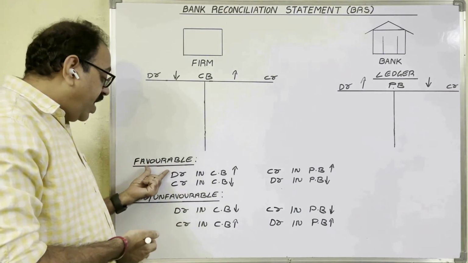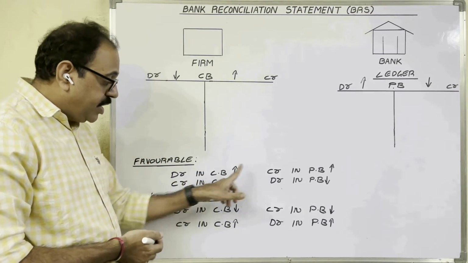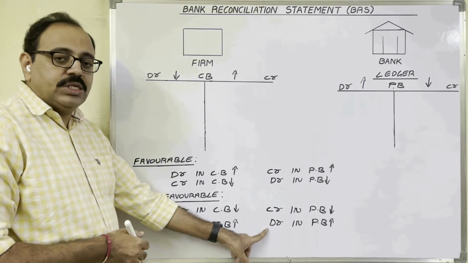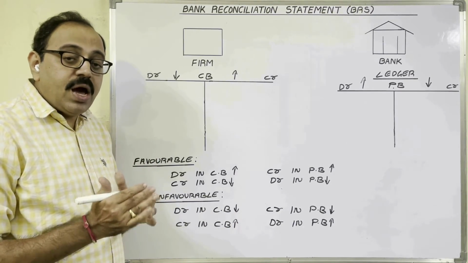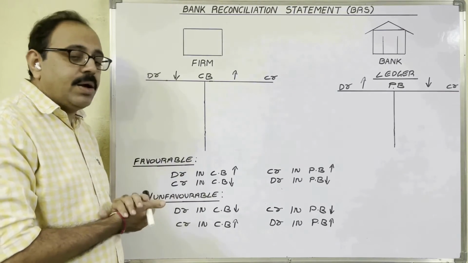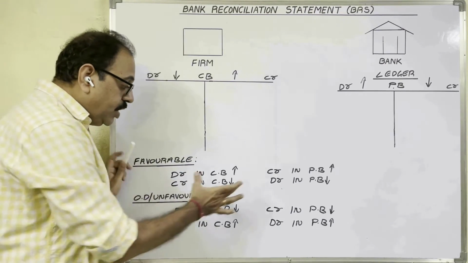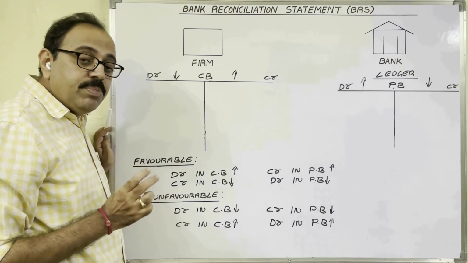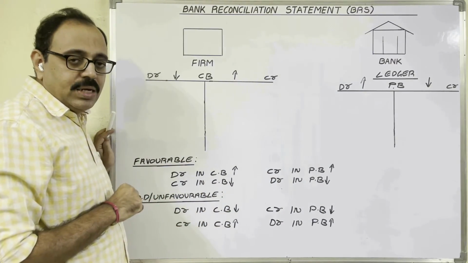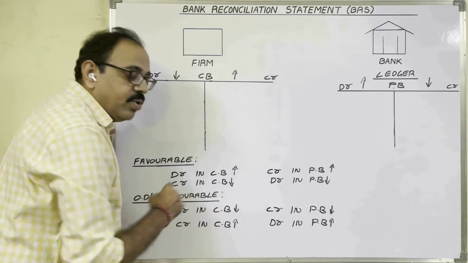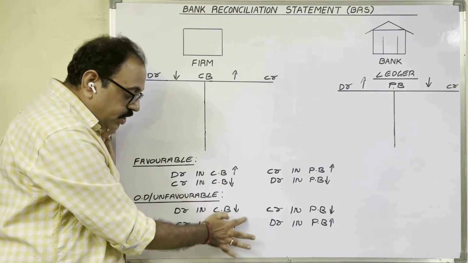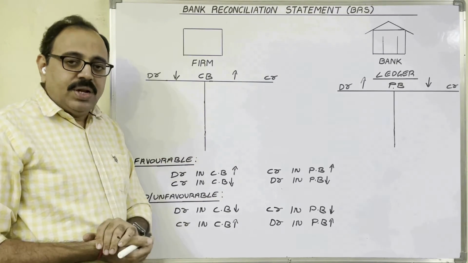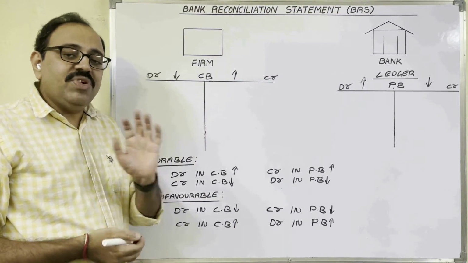So for favorable bank balance, remember these points. For overdraft bank balance, remember these points. When you are preparing BRS by taking favorable bank balance, then these rules we should follow. When you are preparing BRS by taking overdraft bank balance, these rules you have to follow. So if you know these two rules, then BRS becomes simple for you. Now let us start the solution for this first problem.